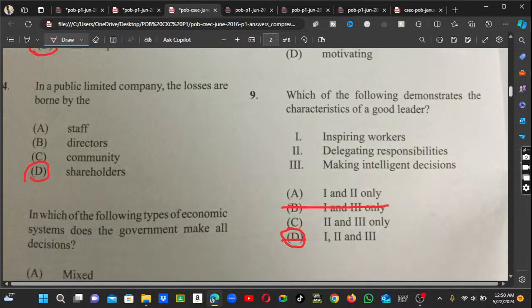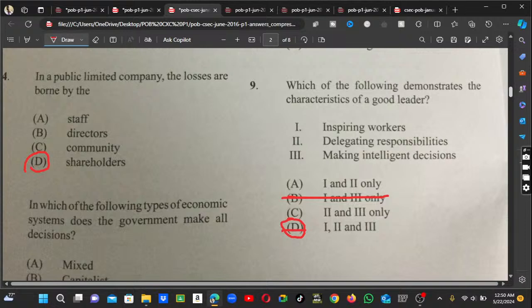Which of the following demonstrates the characteristic of a good leader? So we all know that to be a good leader, we have to inspire, and delegate responsibilities, not really. Making intelligent decisions. Guys, trust me, I will go through all of these questions, because delegating responsibilities, all of it. So the best answer here, let me erase this. Just a moment. Alright, so here guys would be D.